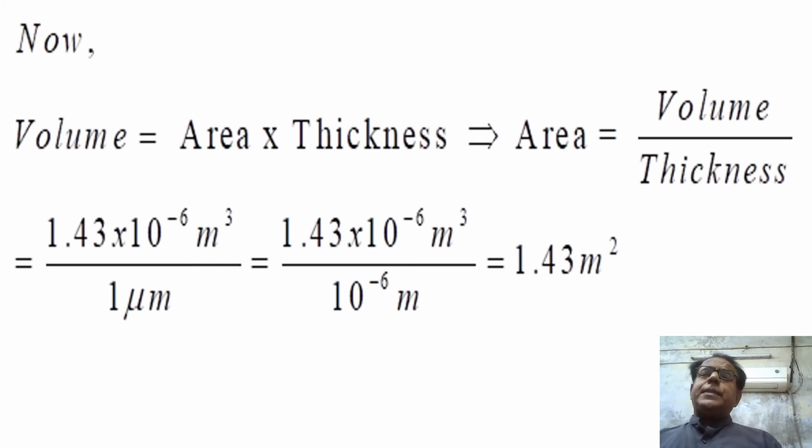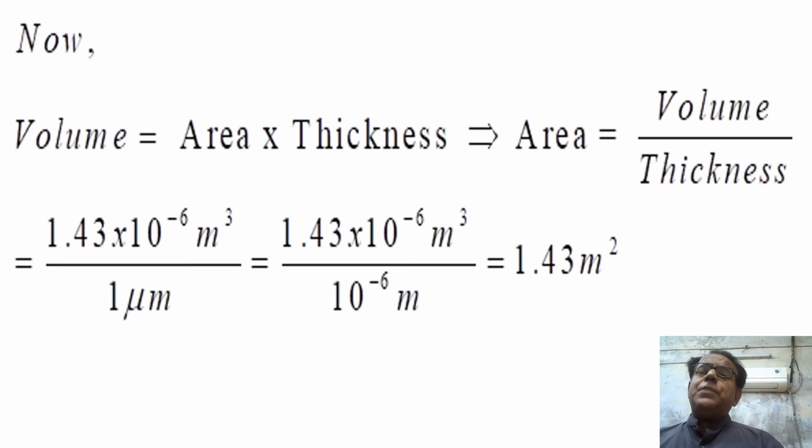Volume three-dimensional, area two-dimensional, thickness one-dimensional. From this area will become equal to volume over thickness. In the previous slide we have calculated volume and thickness is also given in the statement, 1 micrometer.